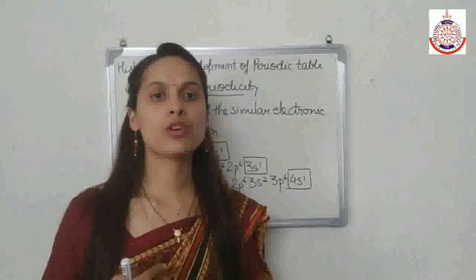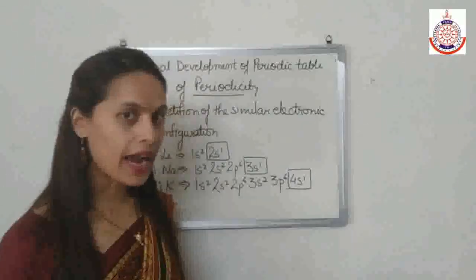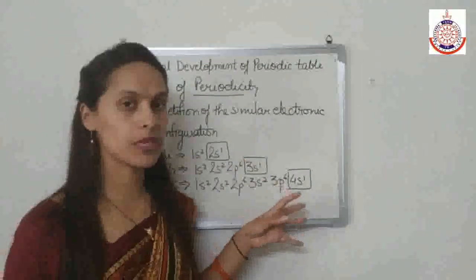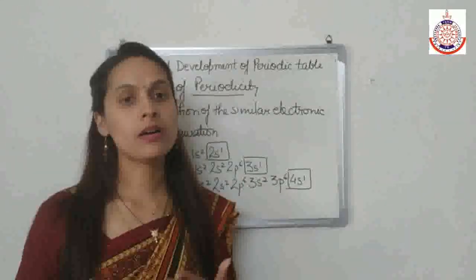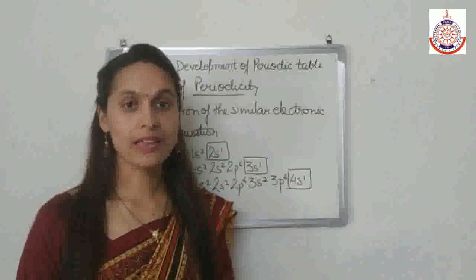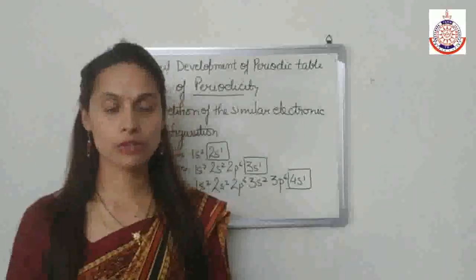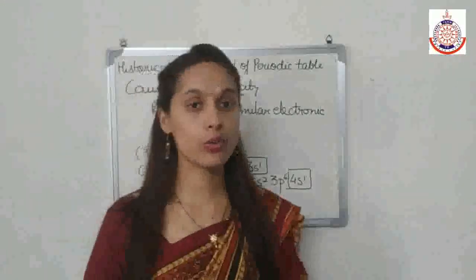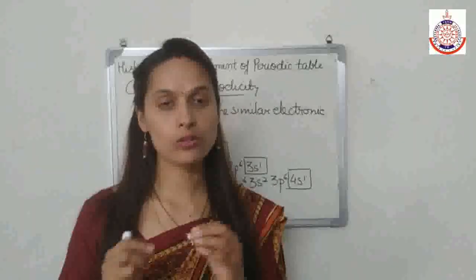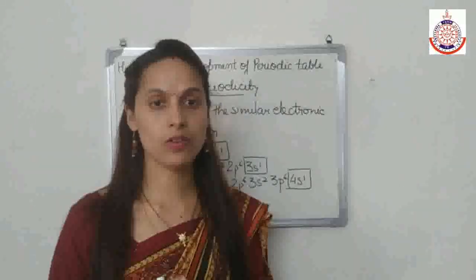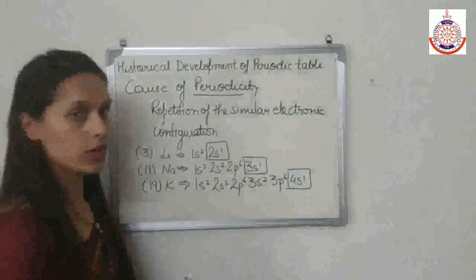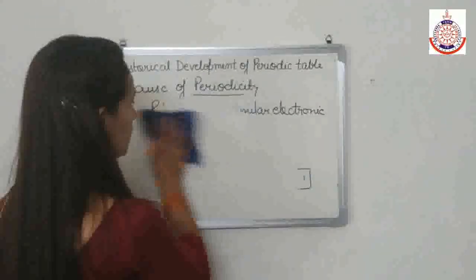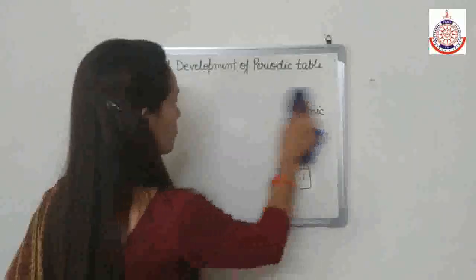So on the basis of the modern periodic law and on the basis of the cause of the periodicity, Bohr developed a table which is known as the modern periodic table. So the modern periodic table is also known as Bohr's table because it was developed by Bohr. Now we are going to study the modern periodic table.